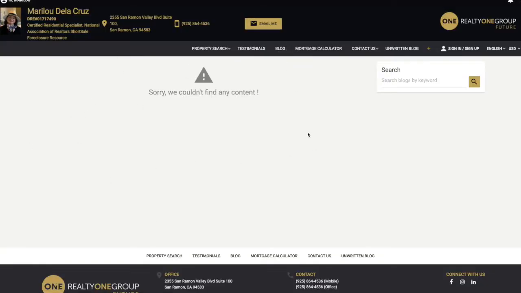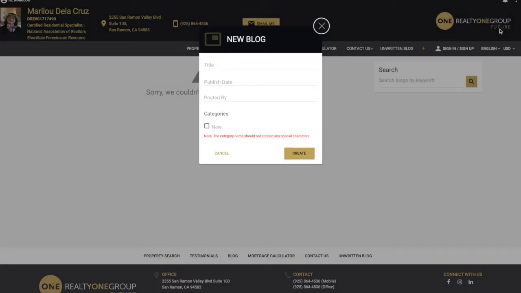We're gonna see that it says we couldn't find any content because we haven't created any blogs. So the next step is we're gonna click in the three dots of the settings and click on the new blog. This is the basic creation of blog. We're gonna name it, publish date, posted by, create a category.